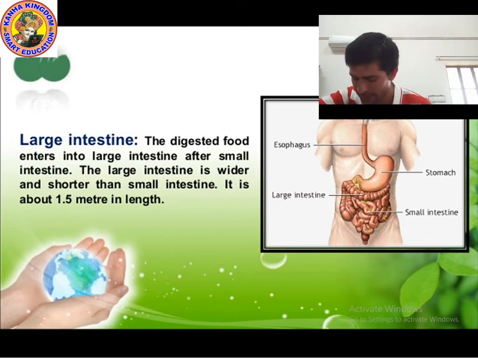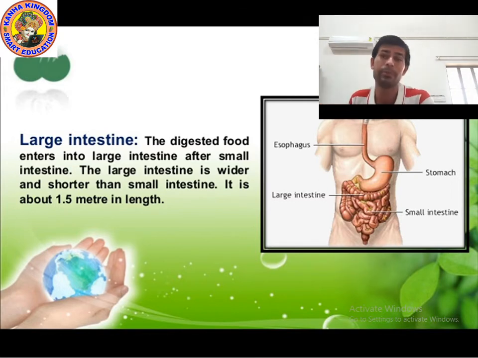The remaining waste passes into the rectum and remains there for some time as semi-solid feces. The fecal matter is removed through the anus from time to time. This is called egestion. So its work is to absorb some salt and water.